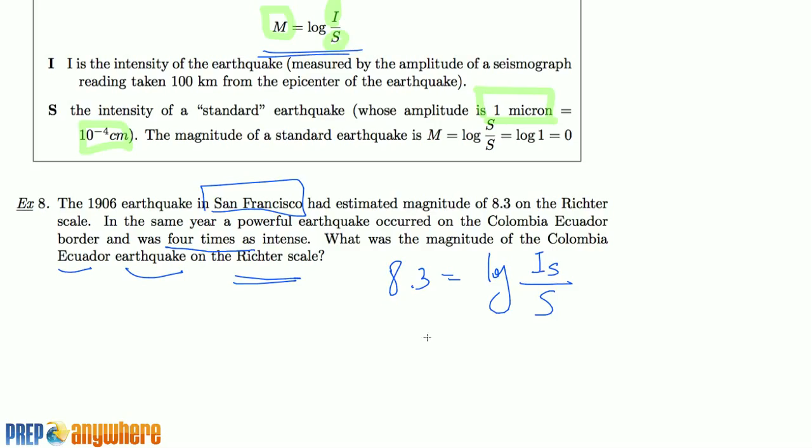Now, they're asking for the Richter scale of another intensity in Ecuador. Okay, so I'm going to say Ecuador. That's what they're asking for. So this is a Richter scale, though, if you simplify that. They don't tell you the exact intensity. They just tell us it was 4 times as intense. So I can replace that with 4IS, can't I?